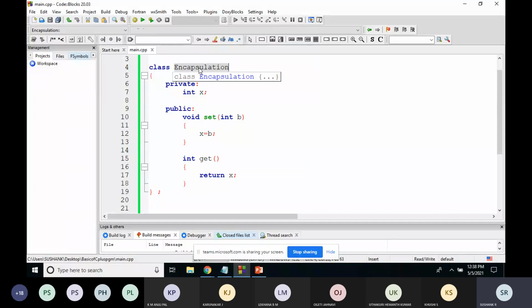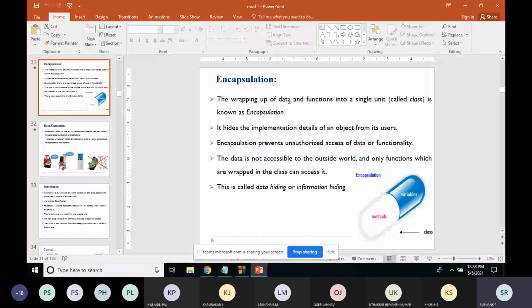Thereby this variable x, this function get, and this function set are bound together, which is nothing but encapsulation: the wrapping up of data and function into a single unit. We will call it encapsulation.